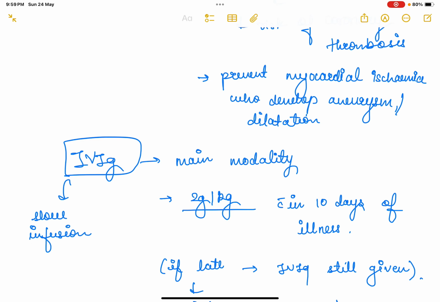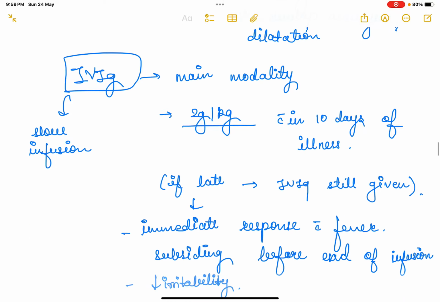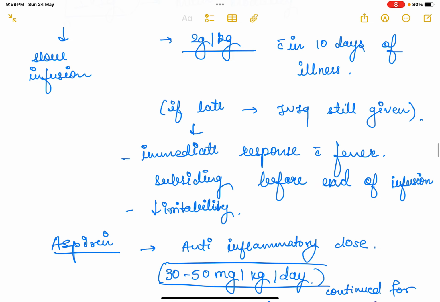So slow infusion of IVIG is the main modality. You have to give slow infusion to prevent infusion reaction. The dose is 2 gram per kg and it has to be administered within 10 days of illness. But if the patient presents late and still has clinical and laboratory features, then IVIG can still be given, 2 gram per kg, and we get to see immediate response.